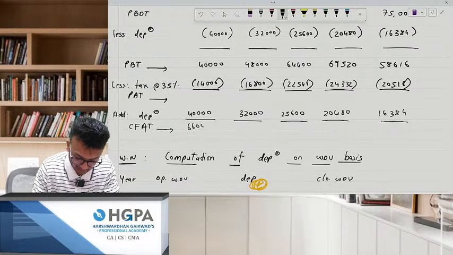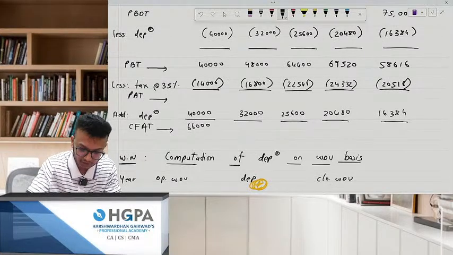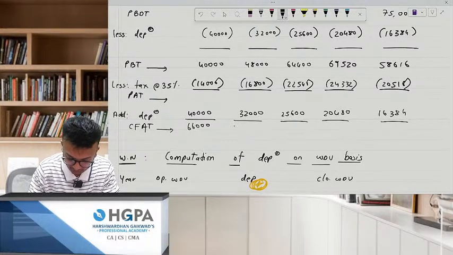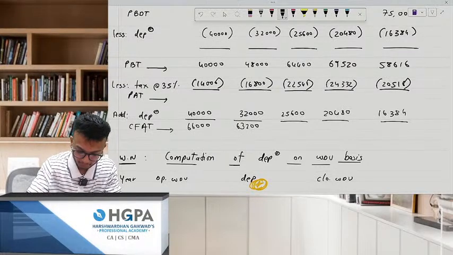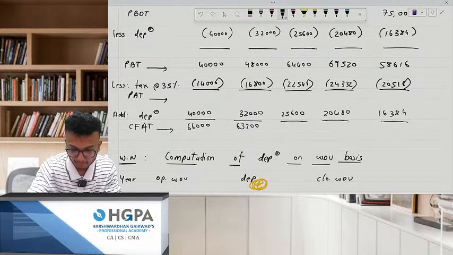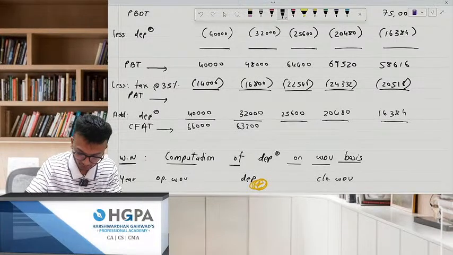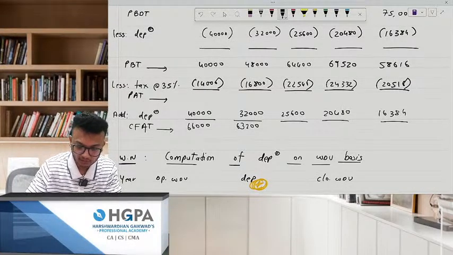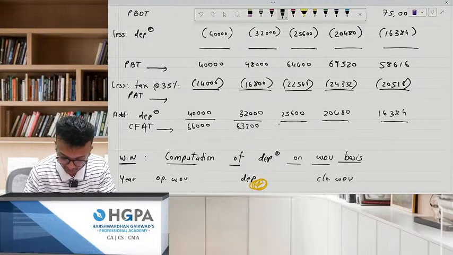Anybody getting 66,000? Next, 48,000 minus 16,800 plus 32,000 gives 63,200. Next, 540 plus 25,600 gives 67,460.